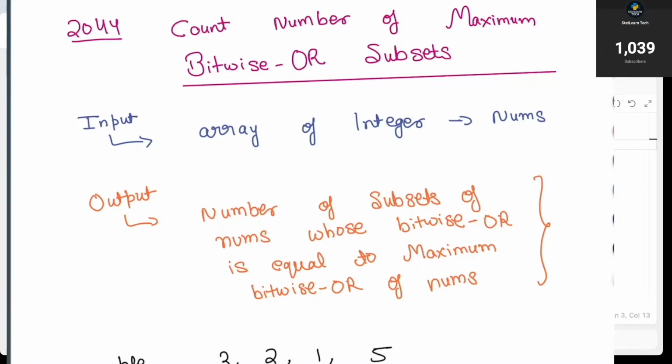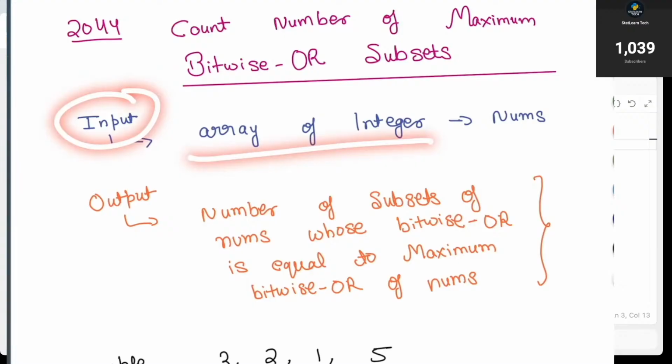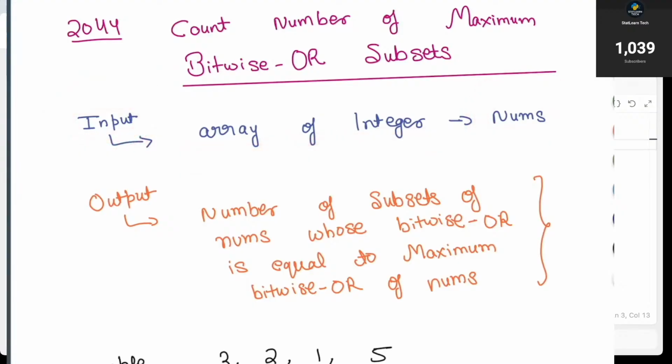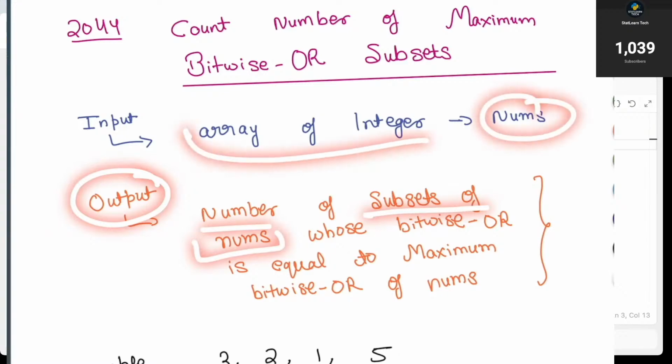In this question the given input is an array of integers nums, and the output we need to give is the number of subsets of the given array nums whose bitwise OR is equal to the maximum bitwise OR of nums.